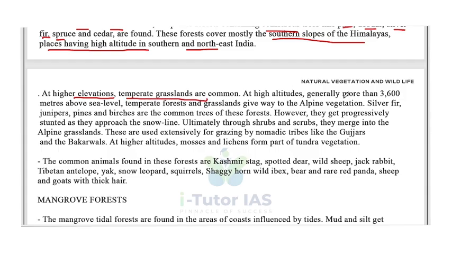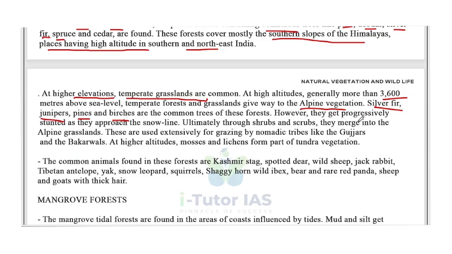At high altitudes, generally more than 3600 meters above sea level, temperate forests and grasslands give way to alpine vegetation. So after 3600 meters, the temperate forest and grassland give way to the alpine vegetation. Then we can see the alpine vegetation in the regions above 3600 meters. Silver fir, junipers, pines and birches are the common trees of these forests.